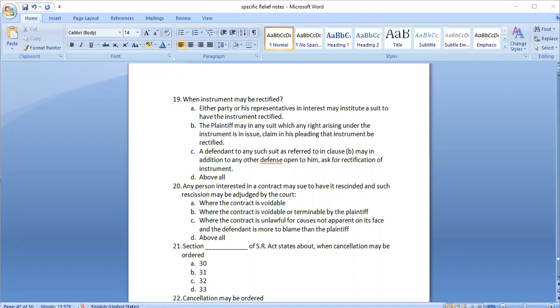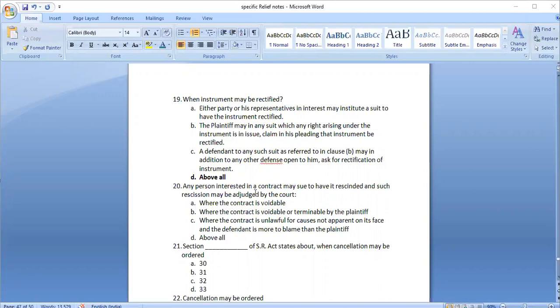Okay. Yeah. Option D. Next one. Any person interested in a contract may sue to have it rescinded and such. All. Yeah, it is also all of the above.